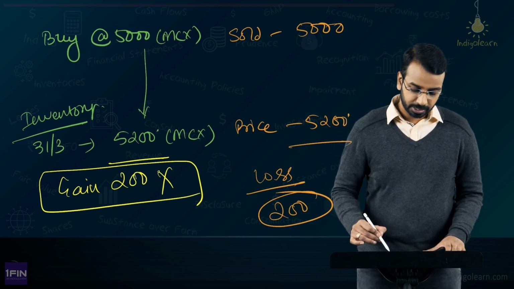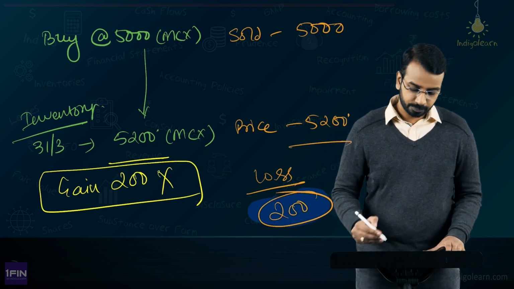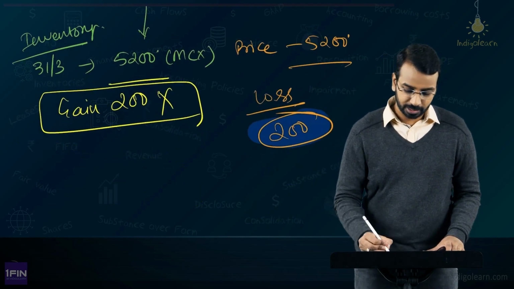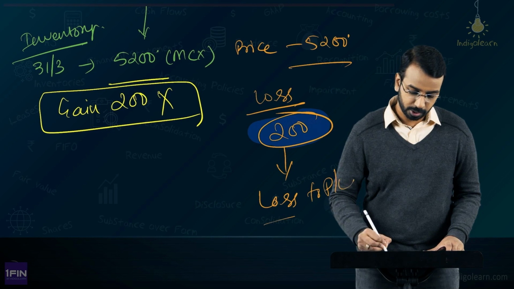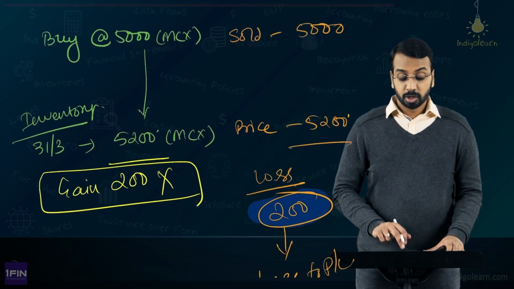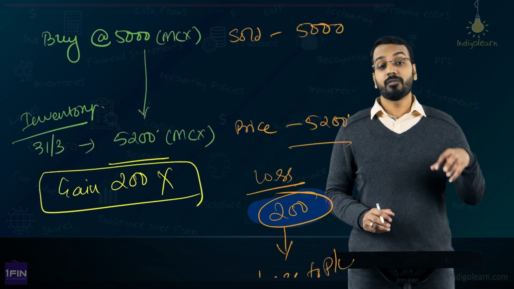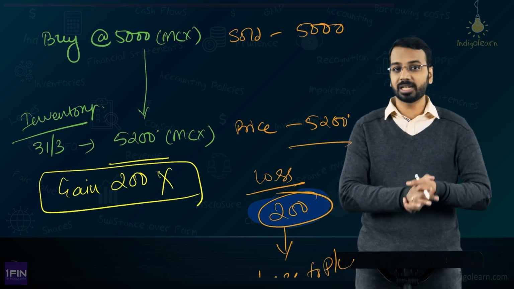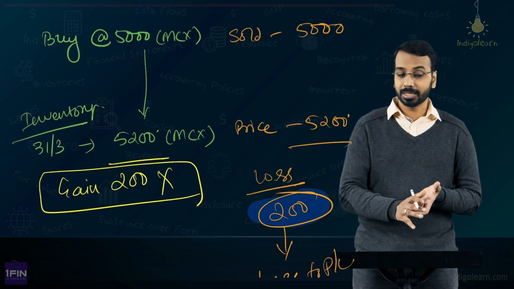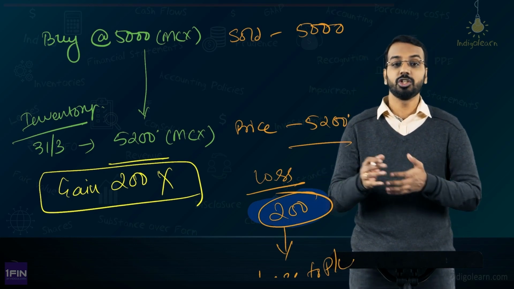So, a loss of 200, what will you do? Derivatives are measured at fair value through P&L. This will be a loss to P&L. So, you have entered into a derivative transaction to hedge your inventory. Gains on inventory are not recognized as per Ind AS 2, but losses on the hedge you are accounting.